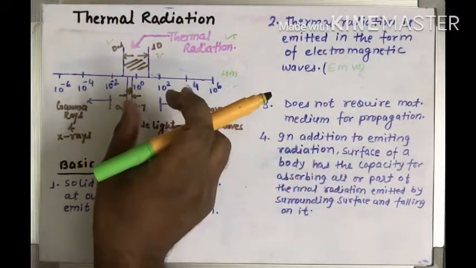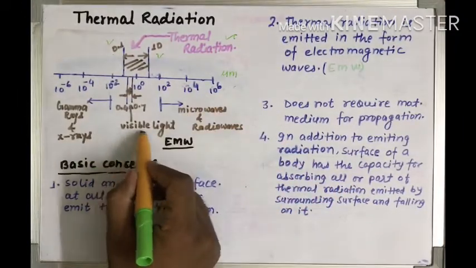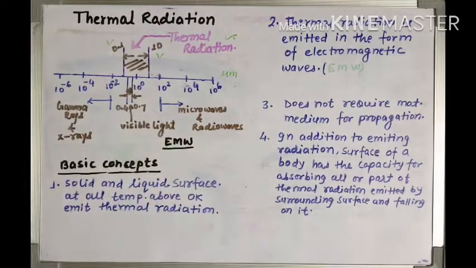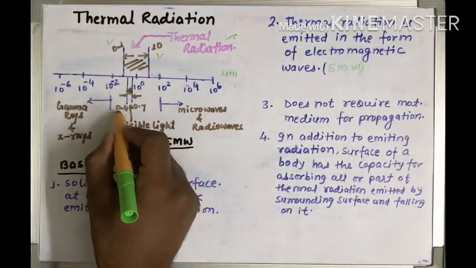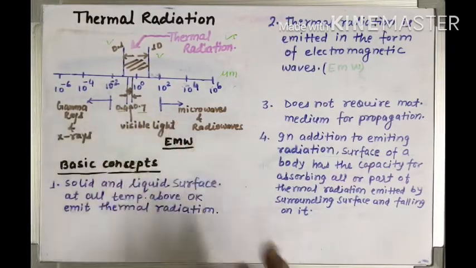Within the thermal radiation spectrum, there is a visible light spectrum. As we know, when electromagnetic waves are emitted from any source, there are a few wavelengths because of which we are able to see that substance. Okay, and these wavelengths are from 0.4 micrometer to 0.7 micrometer.